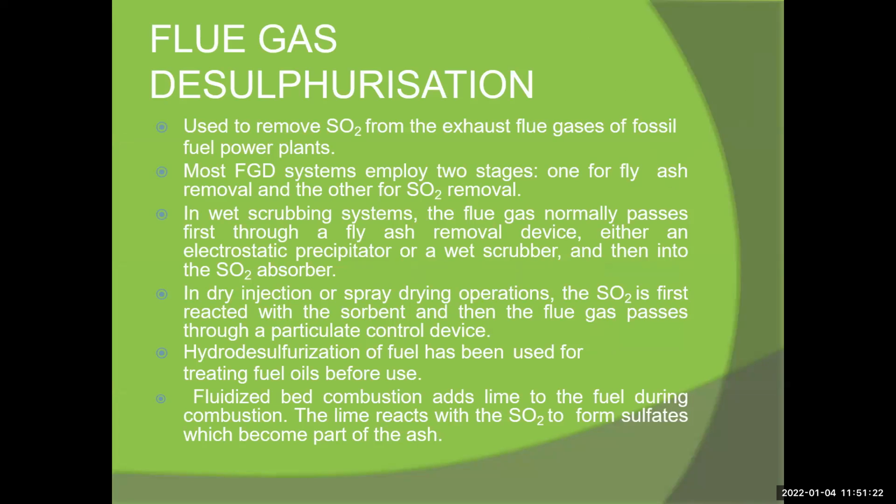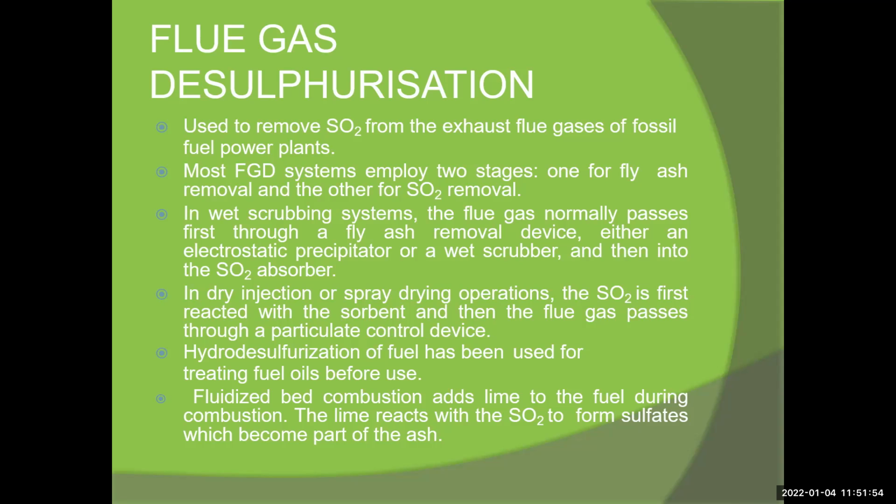The FGD system employs two stages, one for fly ash removal and the other for SO2 removal. This is very important: one is fly ash removal and the second is SO2 removal.